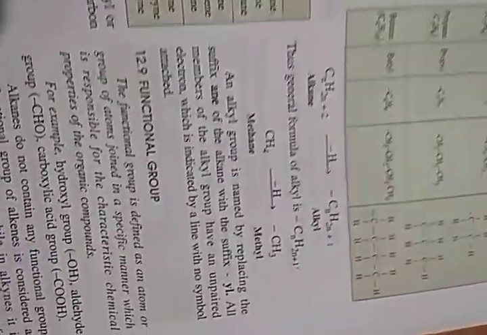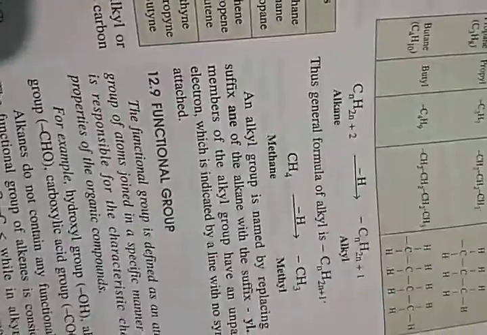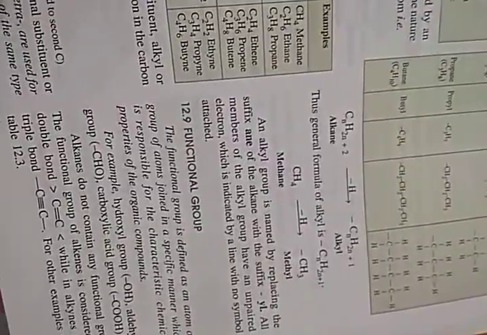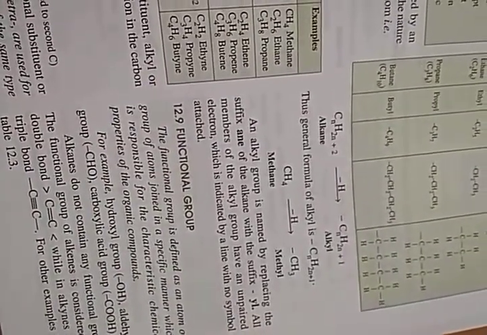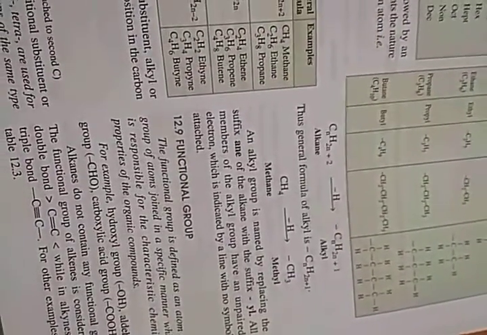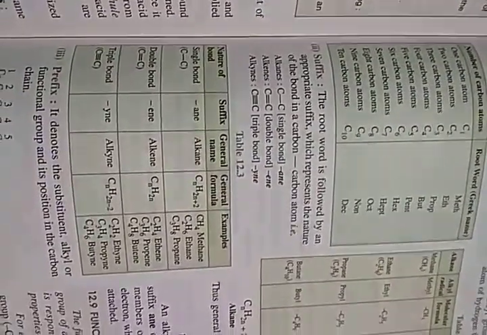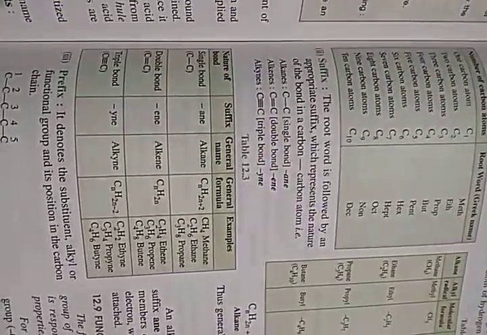Now, we have seen that in alkanes, single covalent bonds are formed between carbon and carbon and hydrogen. But in alkene there will be one double covalent bond, only one and only one, between carbon and carbon.